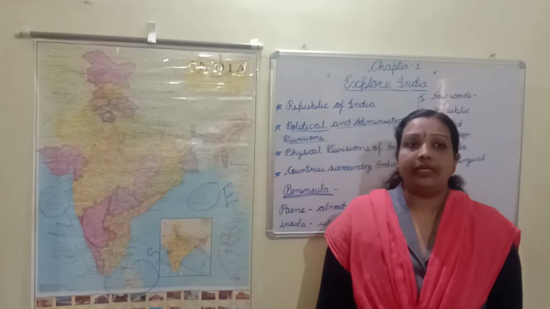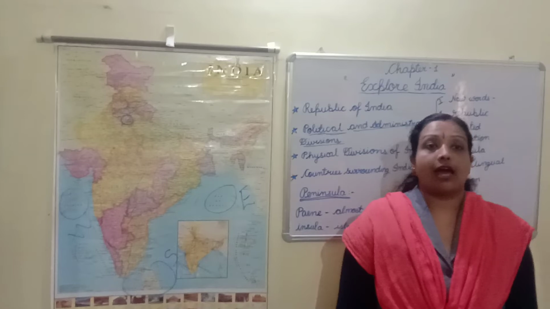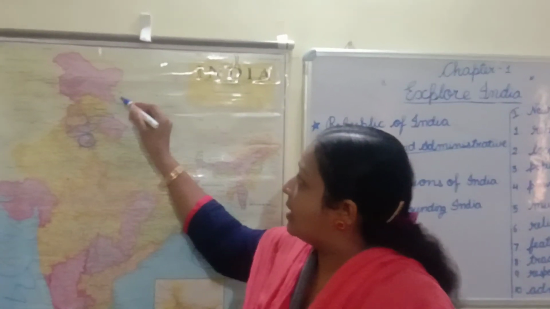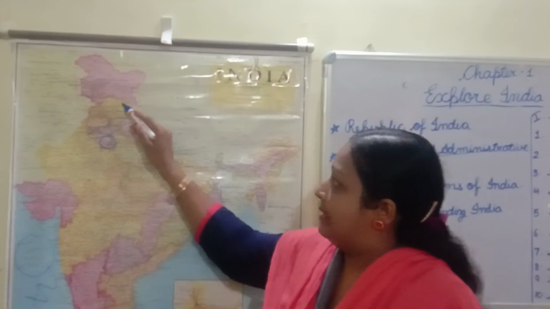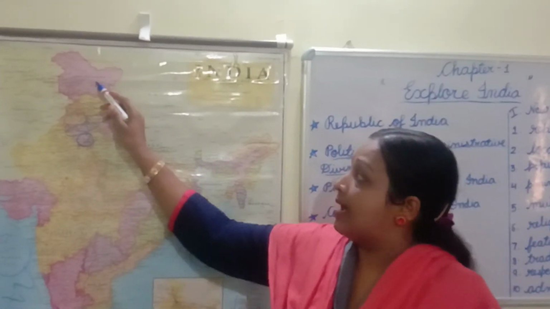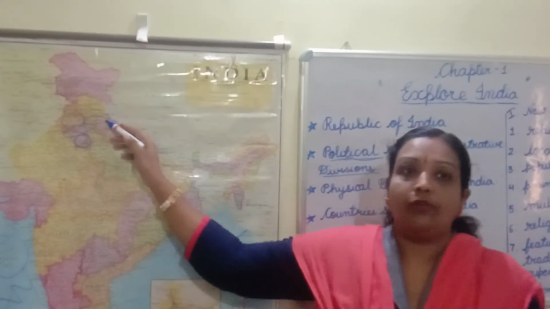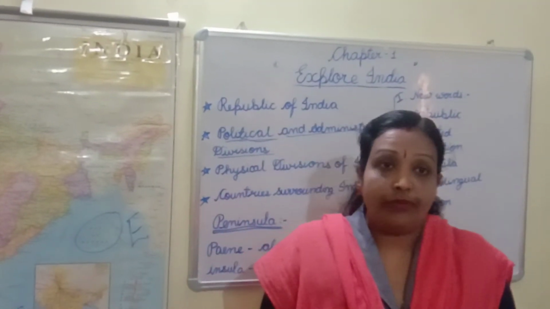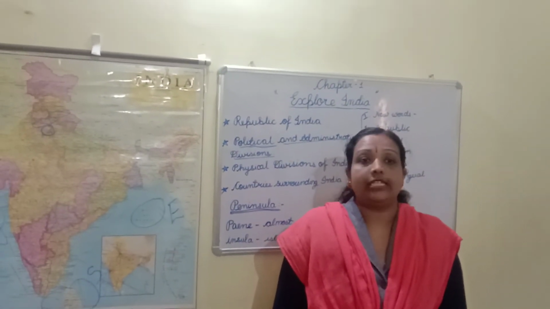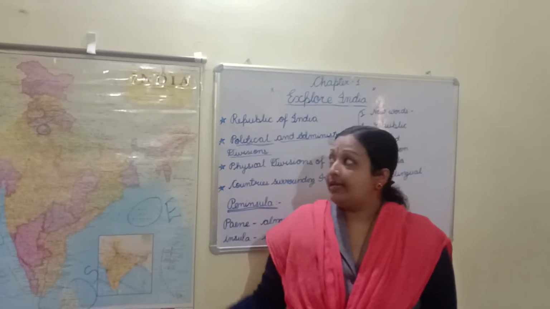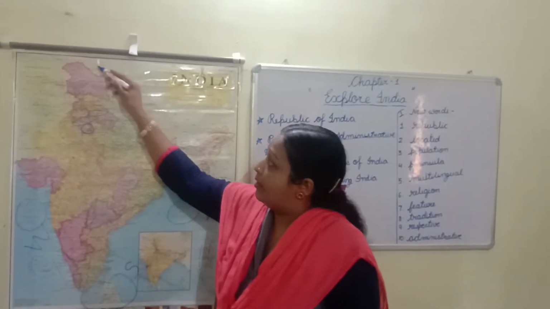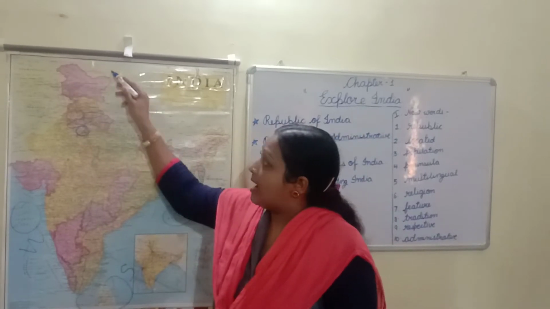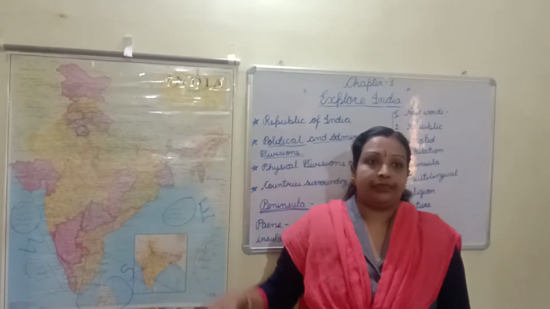Jammu and Kashmir is also called the Crown of India. Why is Jammu and Kashmir called a crown of India? Because the state is shaped like a crown and it is located in the head of India.